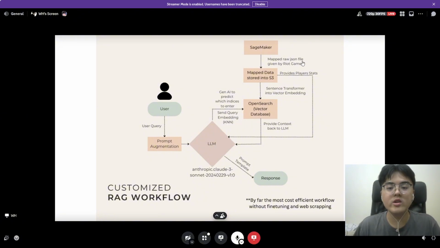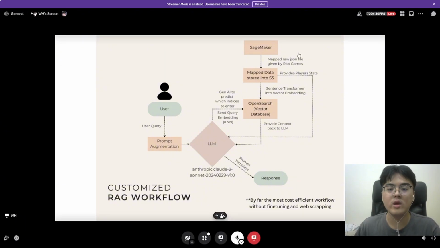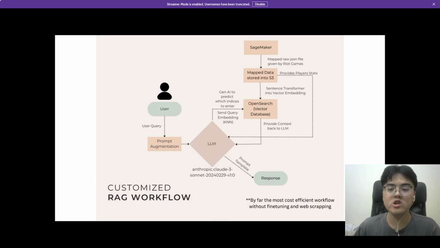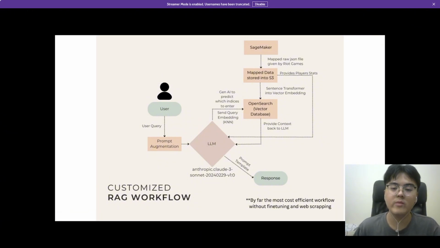Where we get all this data, we actually map all this raw JSON file given by Riot Games into the S3 bucket, and it will go through a sentence transformer into vector embeddings and be stored in our vector database. So every dataset we actually mapped using Riot Games raw data. We didn't use any web scraping.